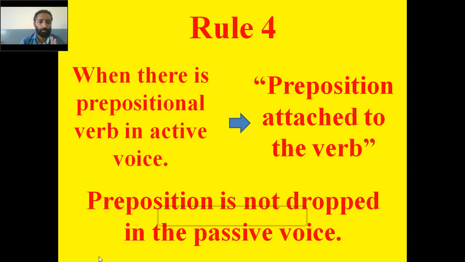It has to remain in the passive voice. Once again, when there is a prepositional verb in the active voice, the preposition is not dropped in the passive voice. Now we'll take an example so that you will understand it better.